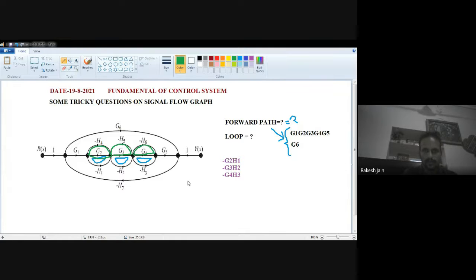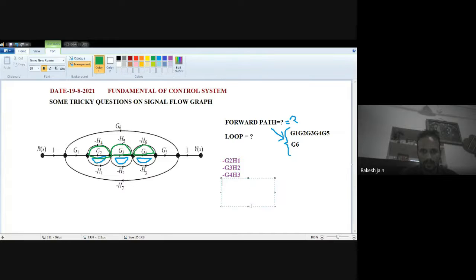So three more loops we see. I will type the values of these three loop gains. Minus G2 H4 is also a loop. Minus G3 H5 is a loop. Then minus G4 H6 is also there.